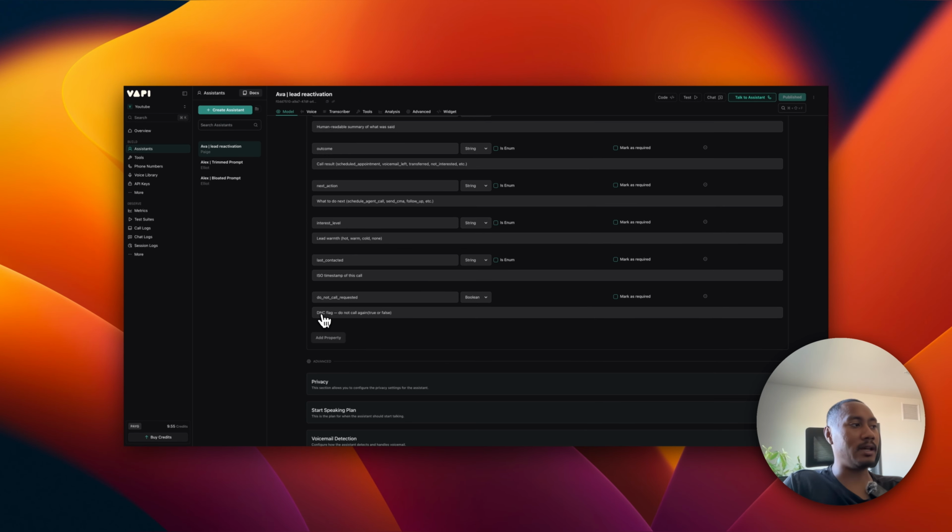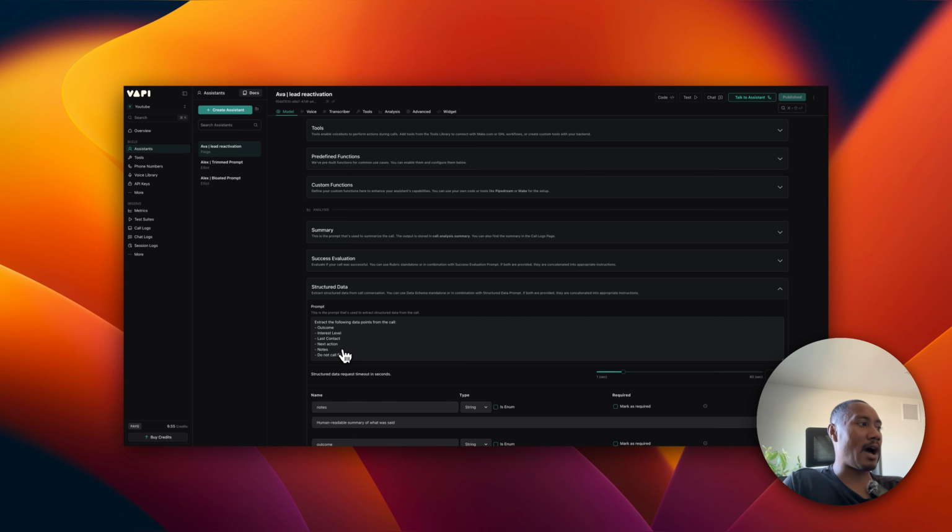Okay, so again, these are all the structured data points needed, and it's all outlined in this structured data prompt: extract the following data points from the call, outcome, interest level, last contact, next action, notes, and do not call flag. Now, the next thing we need to set up is the tools. We're going to have 4 core tools that Ava will be connected to.